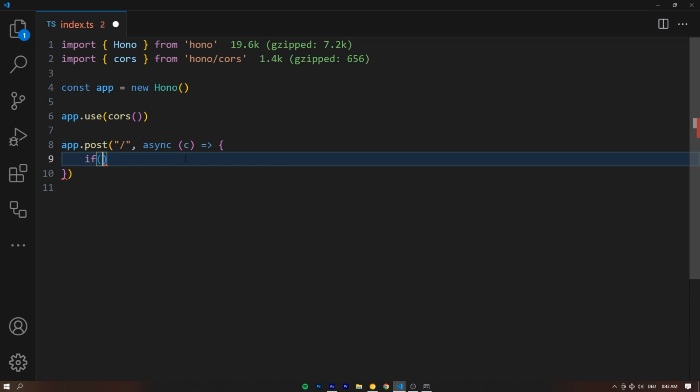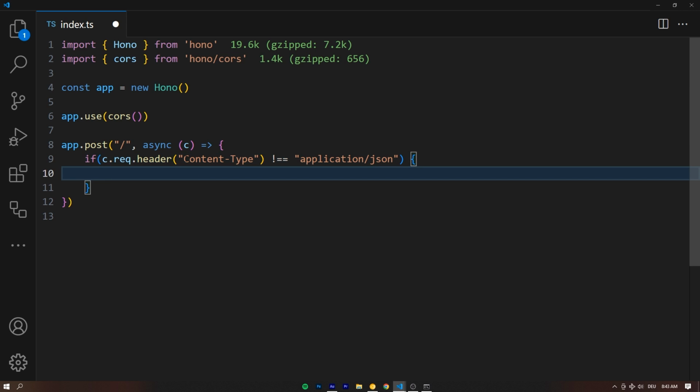We're going to say if c.req.header, and that is a function we can call, by the way, we can enter the name of the header that we want to get. In our case, that's going to be the content-type. We want to make sure that is application/json. You can only make those types of requests to our API. So if that header is not equal to application/json, right? In that case, we're going to reject the request. We don't want to answer it if the content type is not right.